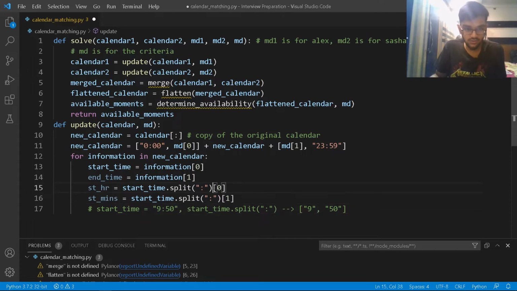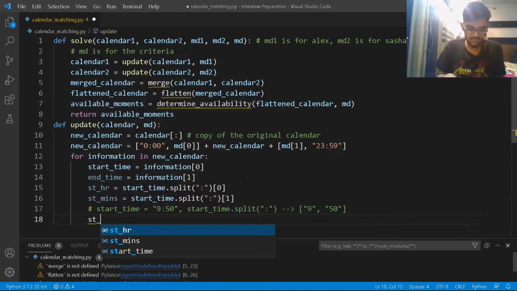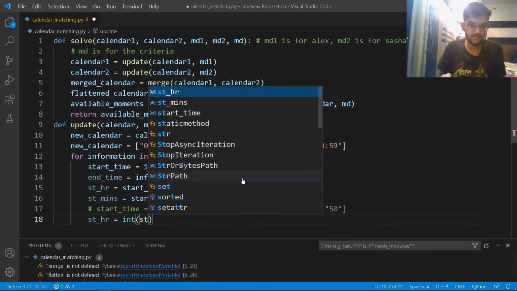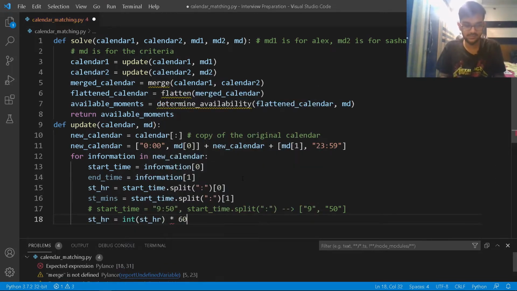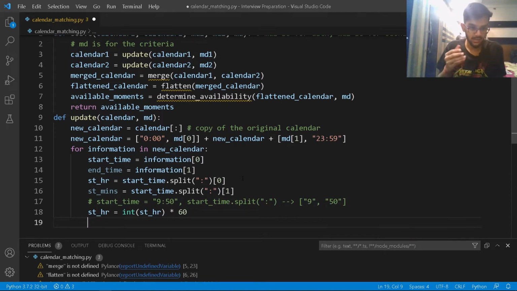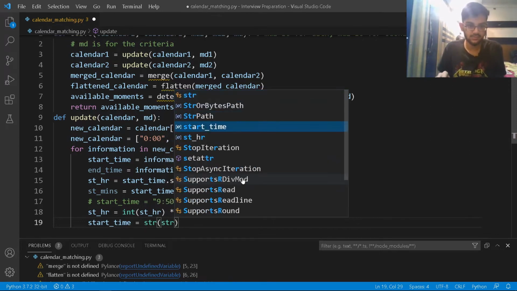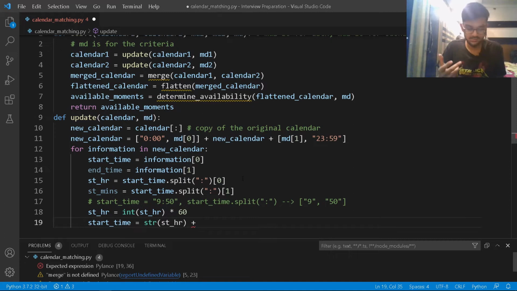So what do I do? I'm just writing the 0th index, right? So 9 is going to be assigned to start time hour, and then 50 is going to be assigned to start time minutes, right? And then in the next step, start hour is going to be int of start hour multiplied by 60. As simple as that. And my start time is going to be updated as what? Let's see. Start time is going to be str of start hour, that's start hour plus, right?